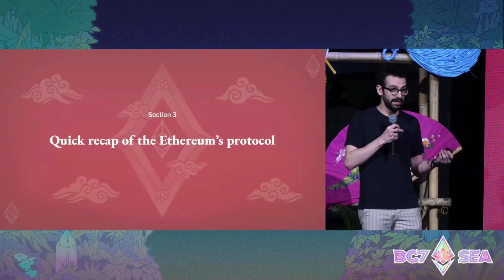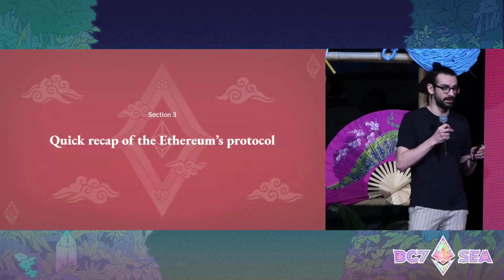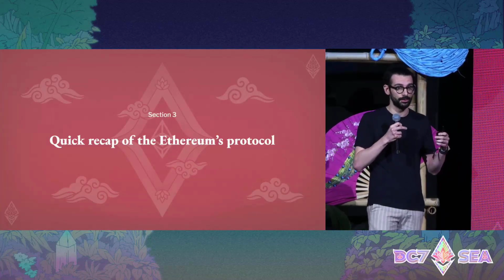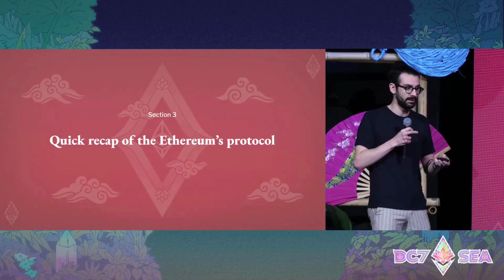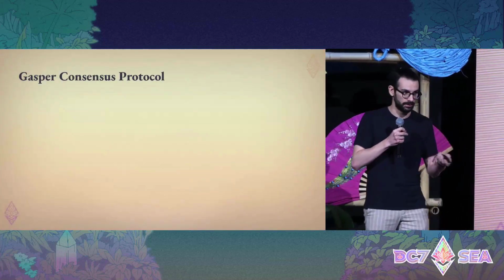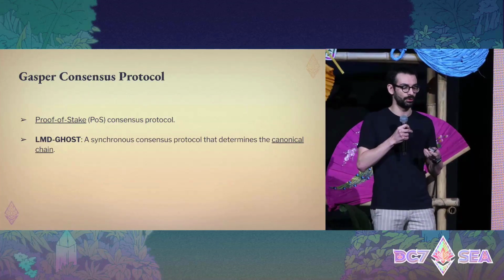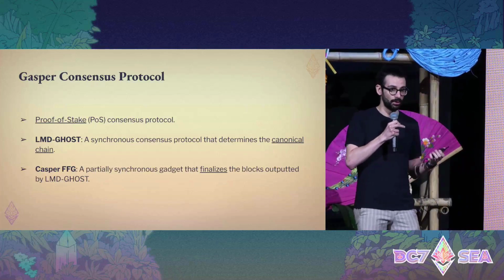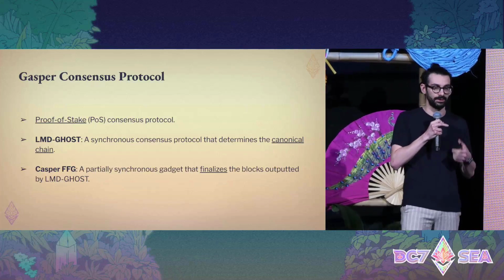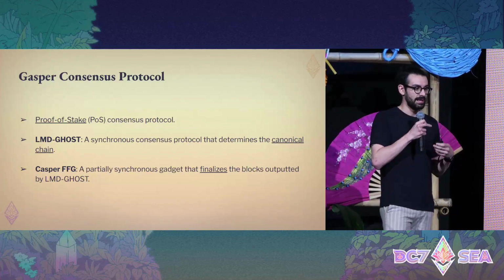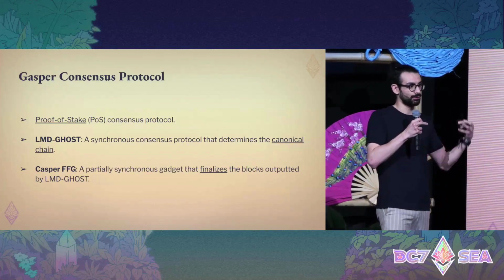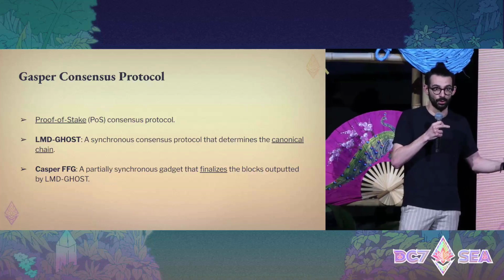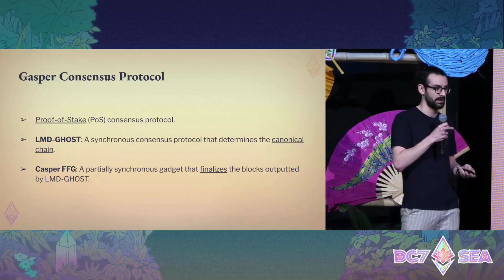Before going into the details of this confirmation rule, let me very quickly give you an overview of Gasper. This is because Roberto will introduce some technical terms, and it's better if we are all synchronized on them. Gasper is the name of the consensus protocol. This is a proof-of-stake protocol that can be seen as made of two sub-protocols. One is LMD Ghost, which is a synchronous consensus protocol that determines the canonical chain. And Casper is the finality gadget on top of it that finalizes blocks output by LMD Ghost. Basically, it finalizes blocks on this canonical chain.